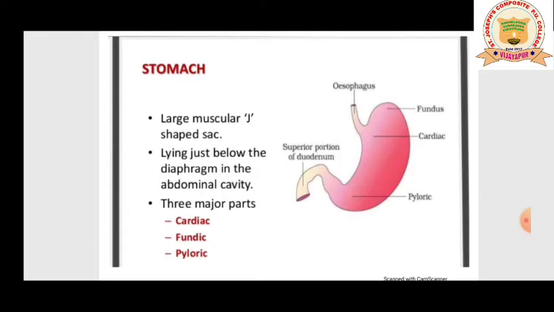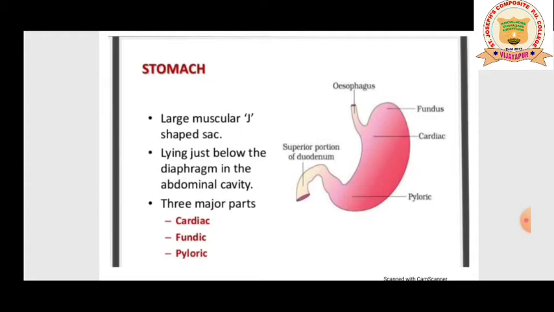The stomach is a J-shaped structure and it is located in the upper left portion of the abdominal cavity. So it has three parts, that is cardiac, pyloric and fundic. The cardiac portion opens into the esophageal opening, and the fundic region and pyloric portion open into the first part of the small intestine.